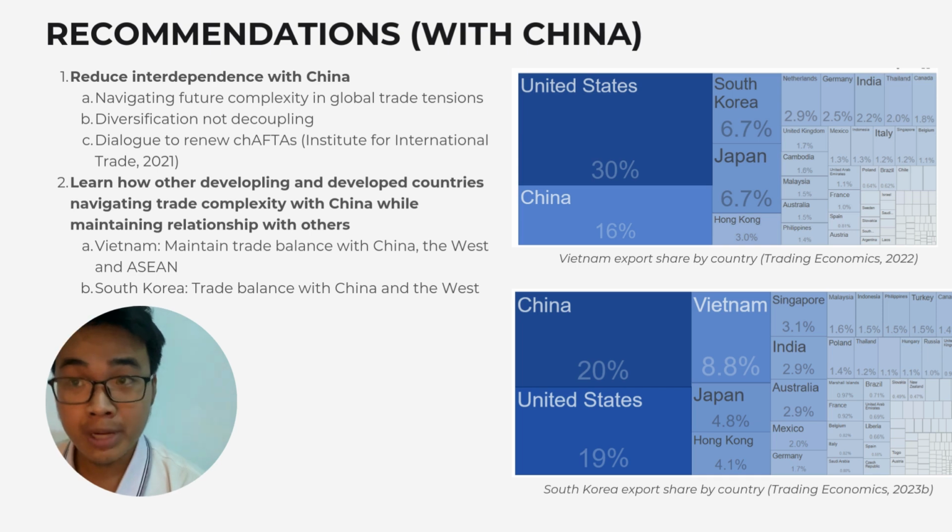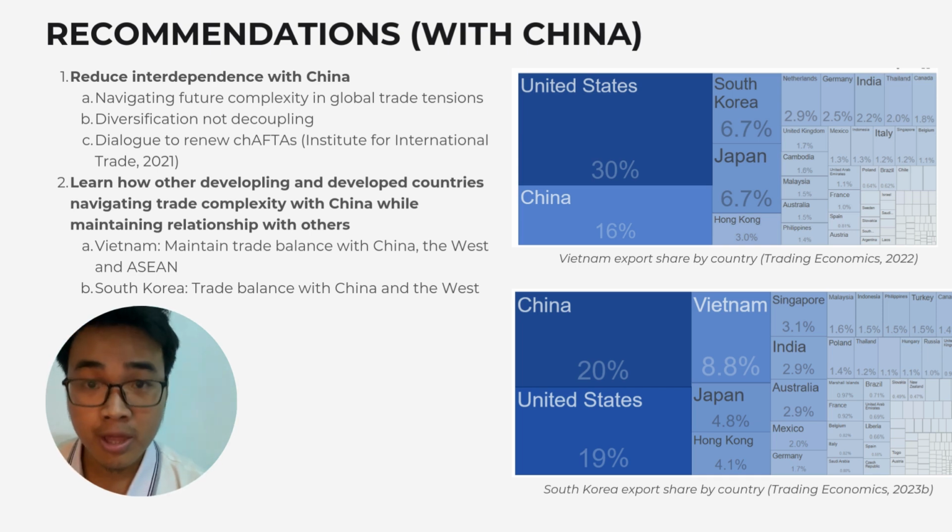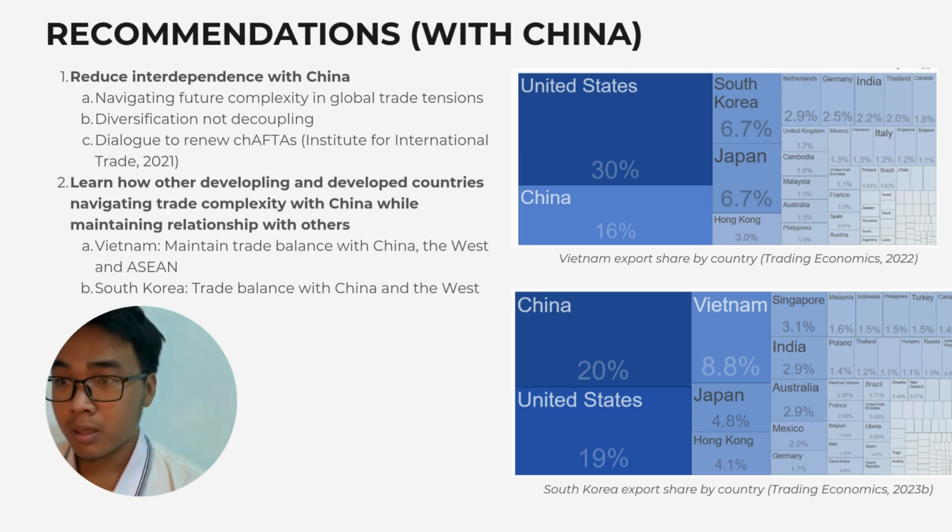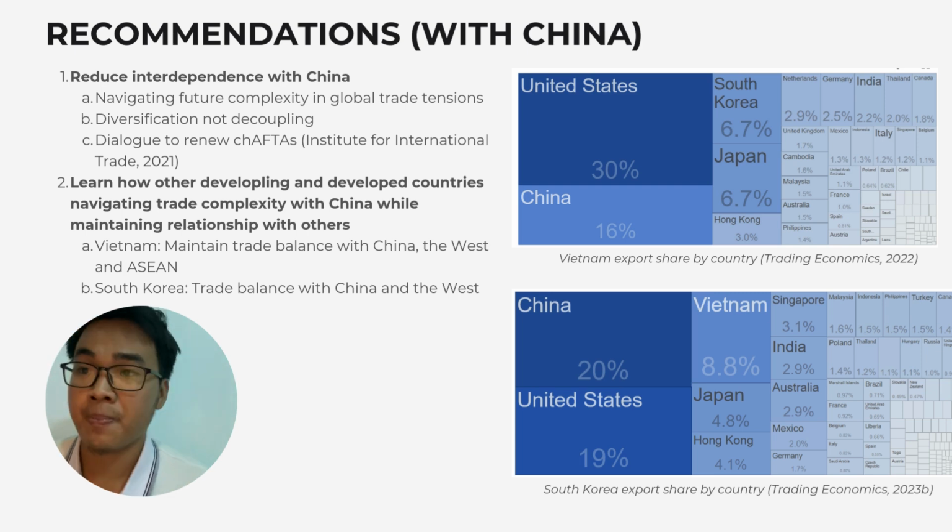And finally, the recommendation will go with the aspect of how Australia should deal with China. First of all, Australia should reduce its interdependence with China. By navigating any future complexity, they should have a mechanism in place in anticipation of some types of future complexities.